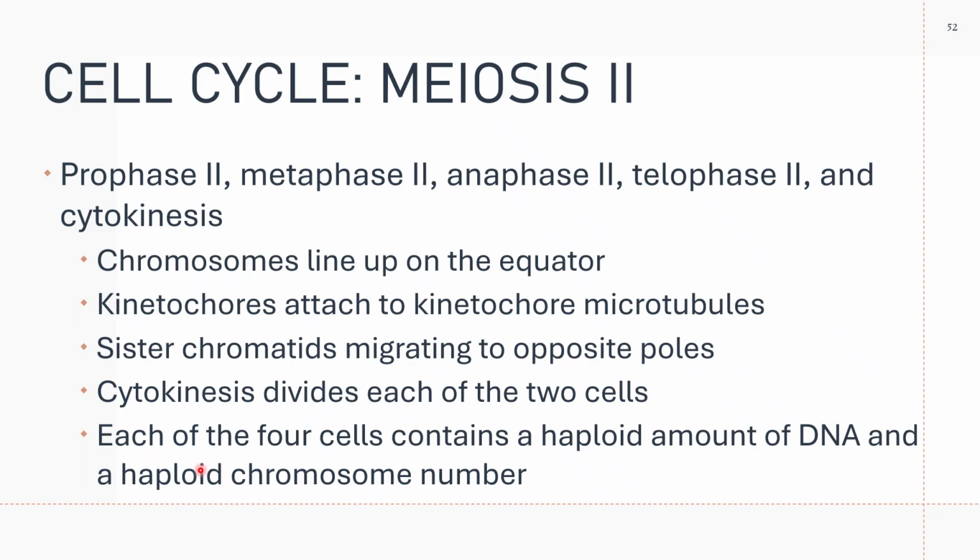So at the end of meiosis 2, what happens? You chop your 46 DNA. You divided your 46 DNA and distributed it into the daughter cells, giving you haploid amount of DNA and haploid chromosome number. I hope I explained it clearly.